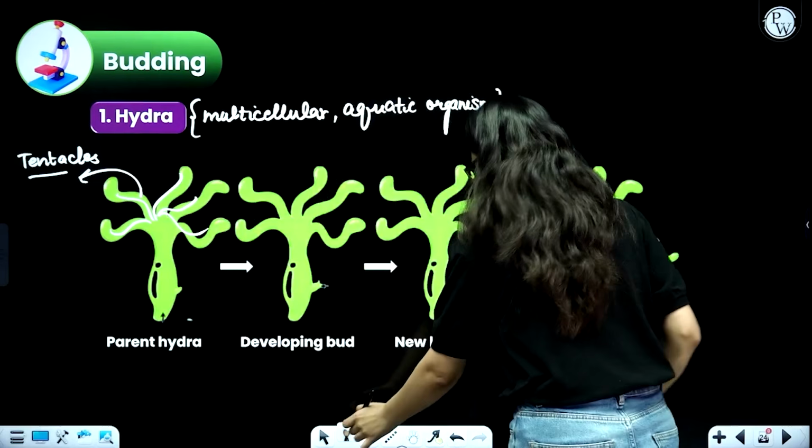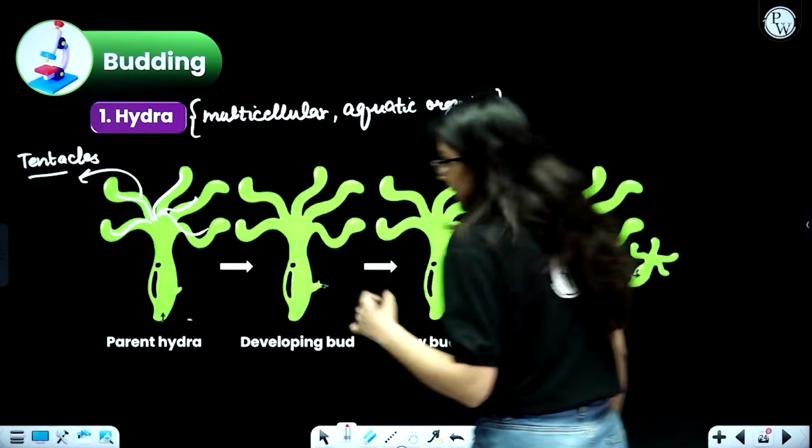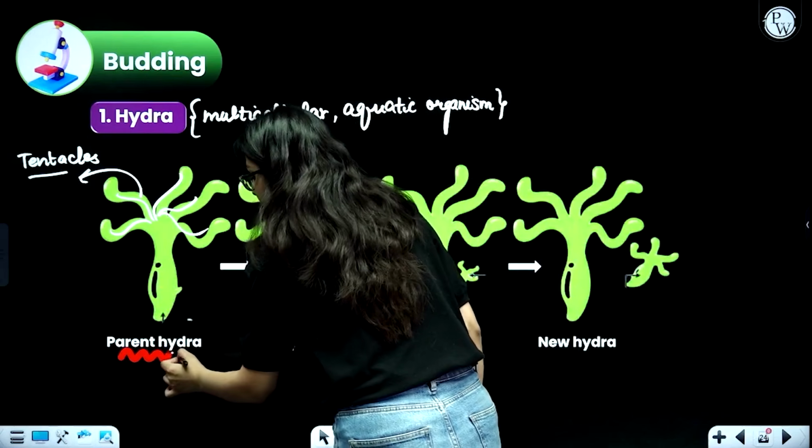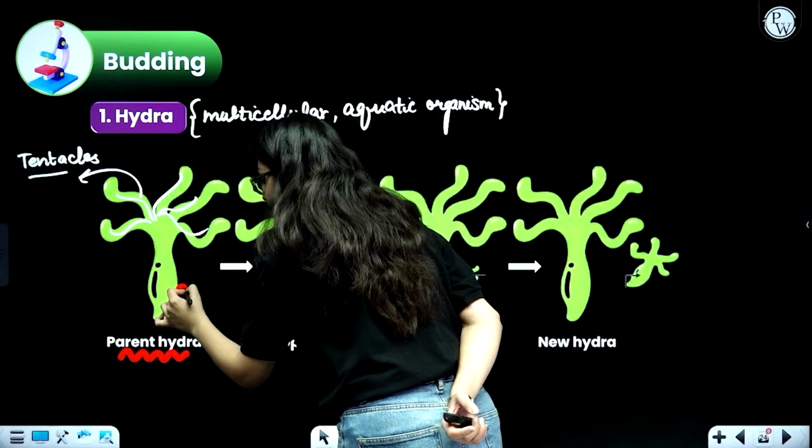Now, what does the hydra start doing in case of budding? There are some special cells. This is the parent hydra that will start the process of budding. Okay, it will start developing a bud over here.